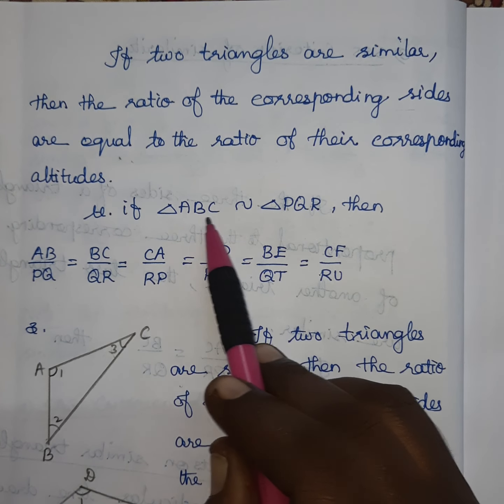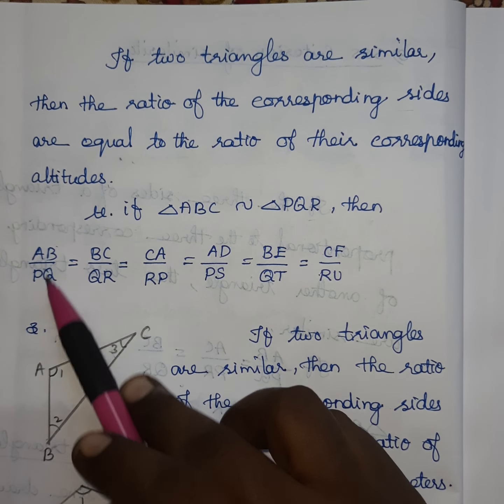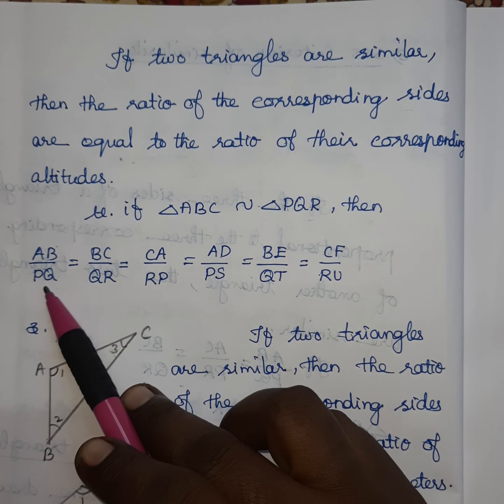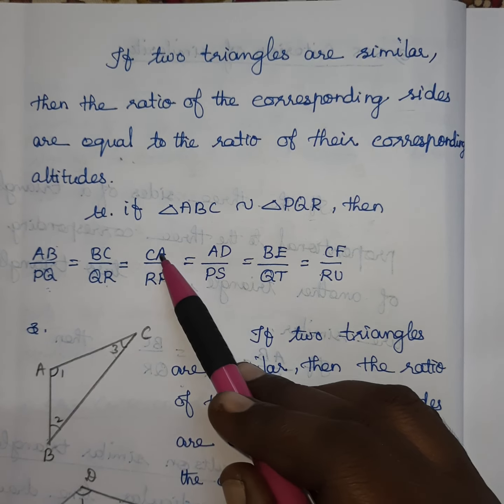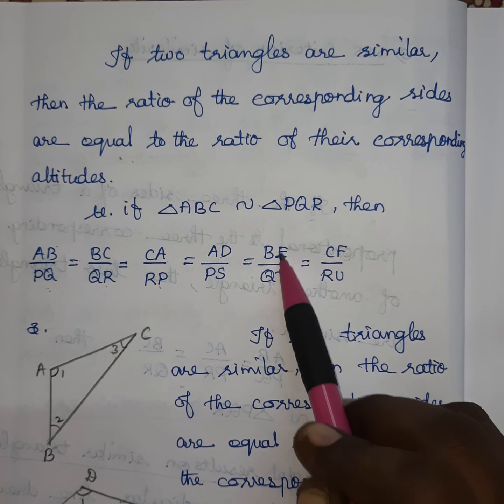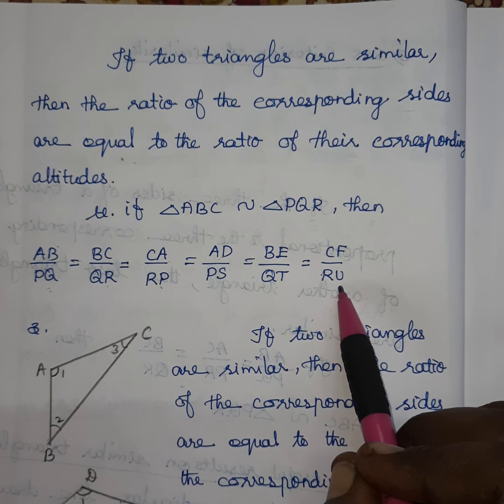That is, if triangle ABC is similar to triangle PQR, then AB divided by PQ equals BC divided by QR equals CA divided by RP. These are the sides. Then the altitudes AD divided by PS equals BE divided by QT equals CF divided by RU. Okay, next, the third result.